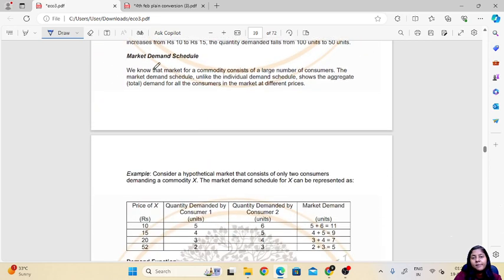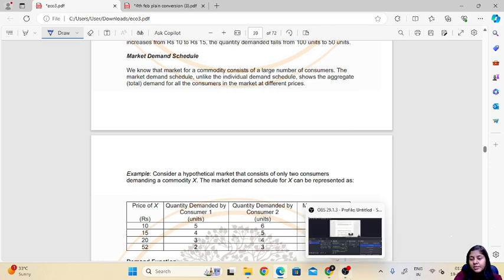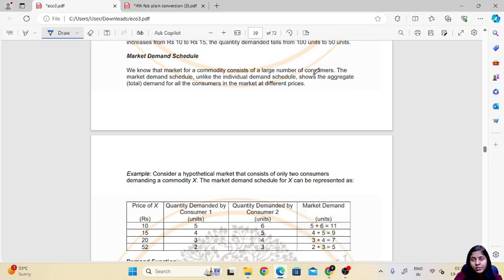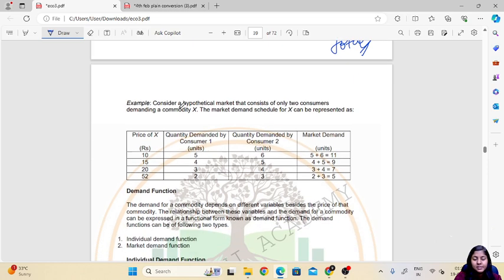Then the market demand schedule. We know that the market for a commodity consists of a large number of consumers, and the market demand schedule, unlike the individual demand schedule, shows the aggregate, meaning the total demand of all the consumers in the market at different prices.